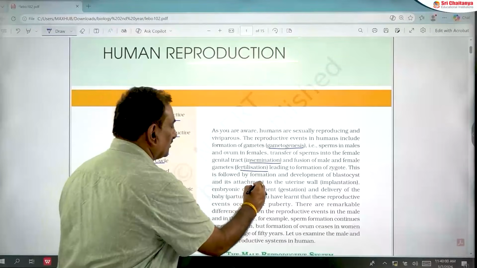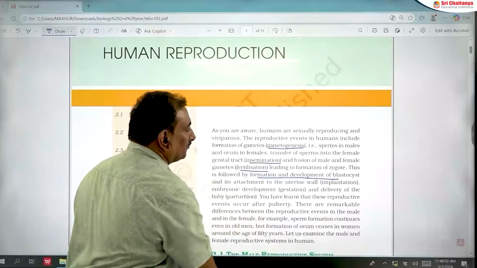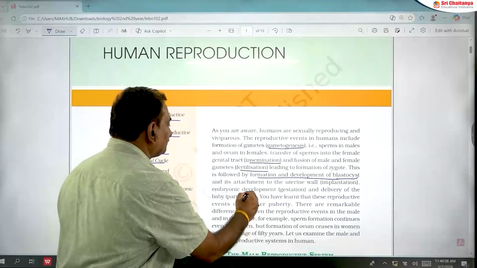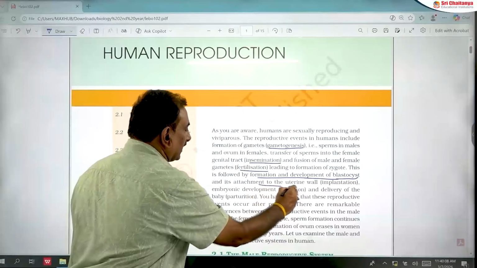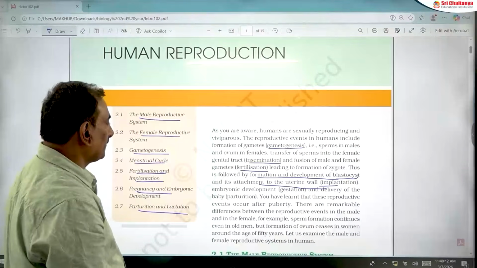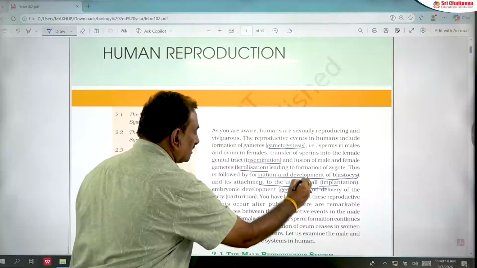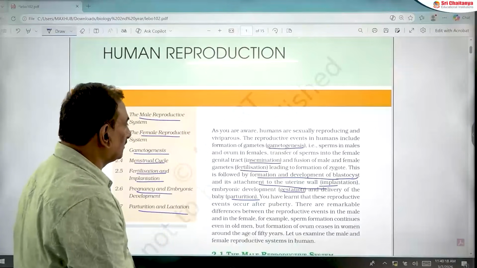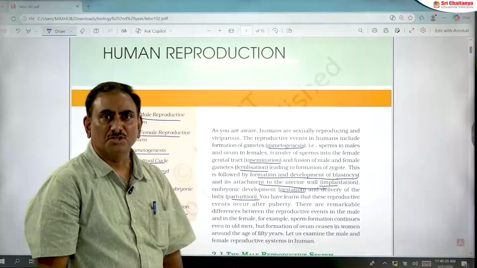After fertilization, formation and development of blastocyst. After formation of blastocyst, the attachment of blastocyst to the wall of the uterus, that is implantation. After implantation, gestation, and finally parturition. The process of childbirth is called parturition.